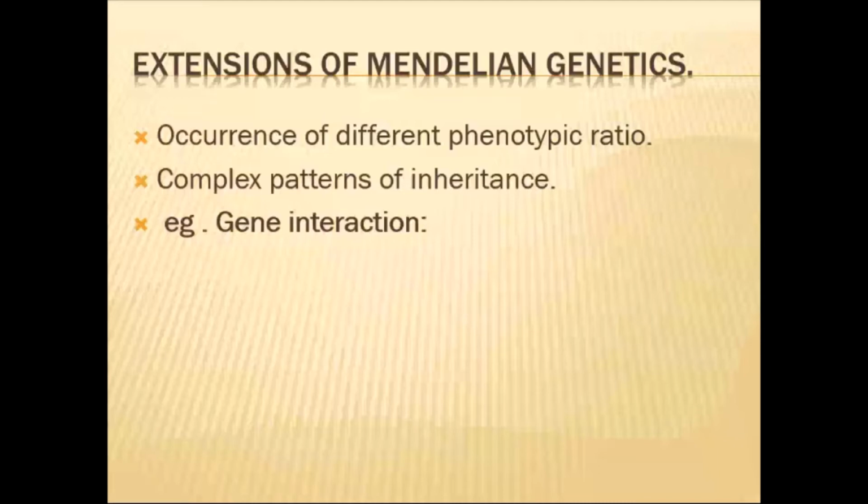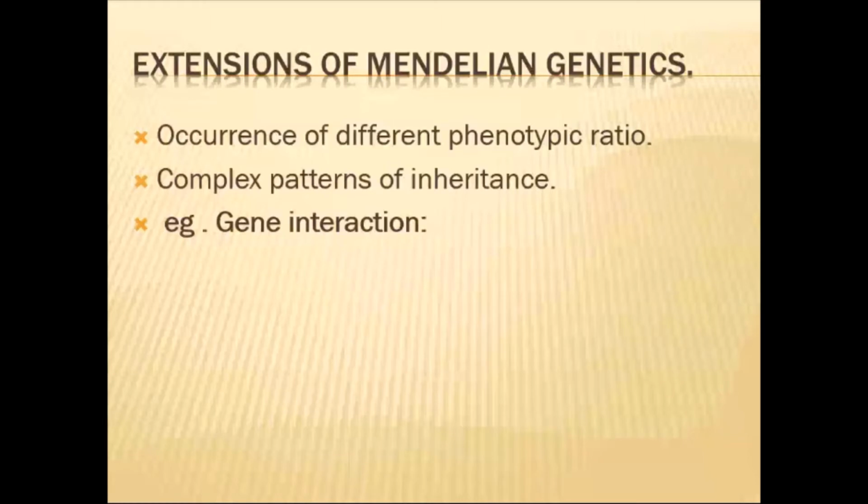So phenotypic ratio, if you are observing an F2 generation, clearly we can understand what are the different types of phenotypic characters we can see in the F2 generation. The meaning of phenotype is a morphological character or external character or observable character that we can observe by our eyes. That is a phenotypic character.